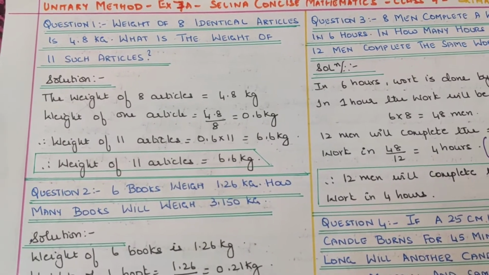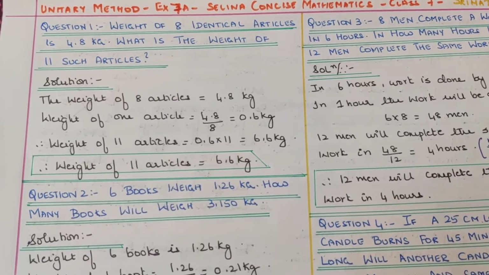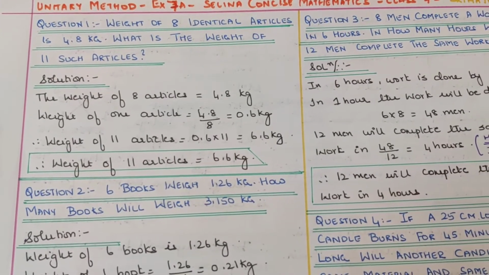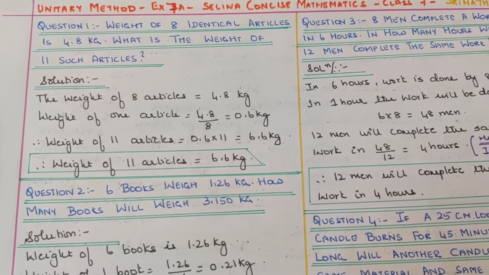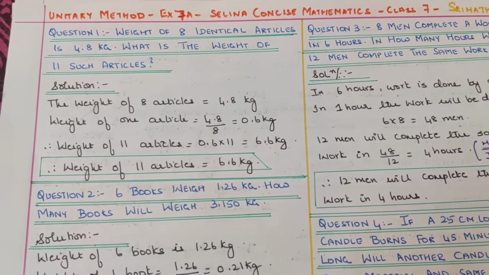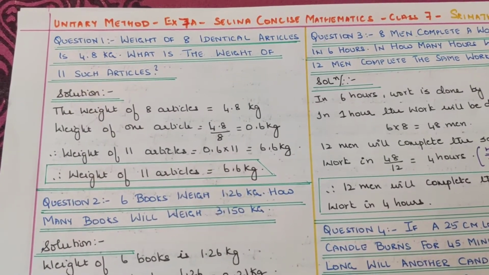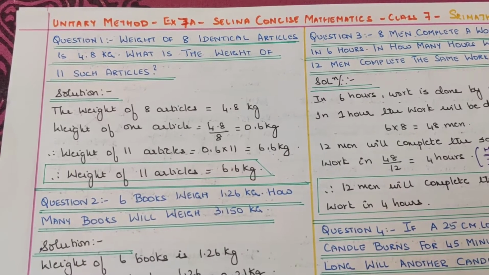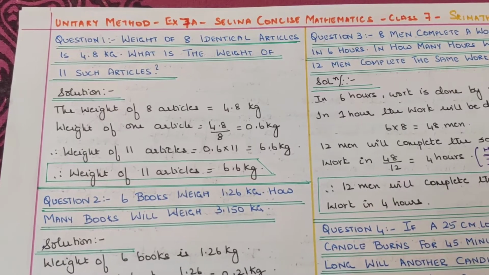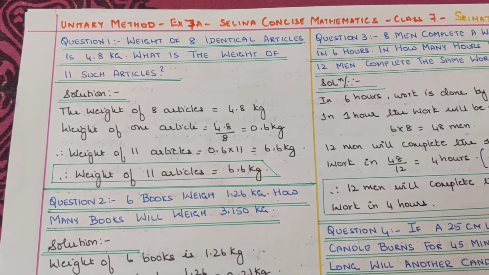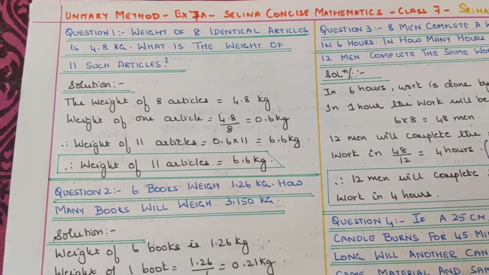Therefore, weight of one article will be 4.8 by 8, that is 0.6 kg. Therefore, weight of 11 articles is equal to 0.6 into 11, that is 6.6 kg. Hope this is simple. So, this is called direct proportion. When there are X number of articles and Y is the cost of an article, if the number of products increases, the rupees also increases. Such kinds of sums are called direct proportion.